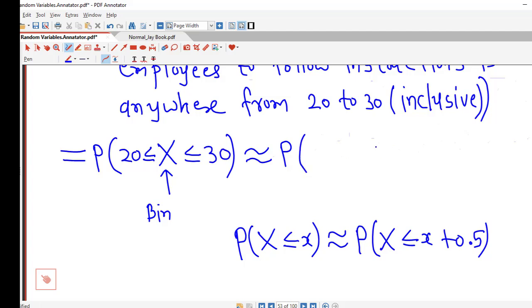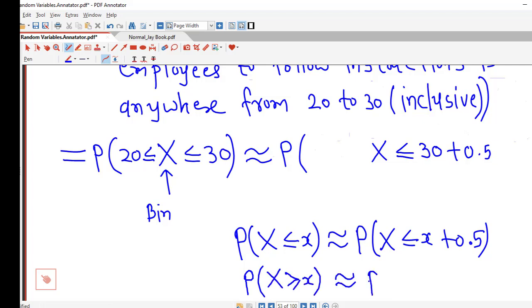So on the right hand side I will consider X less than or equal to 30 plus 0.5. Similarly, we remember this, if capital X is greater than or equal to x, then we subtract 0.5 from x.